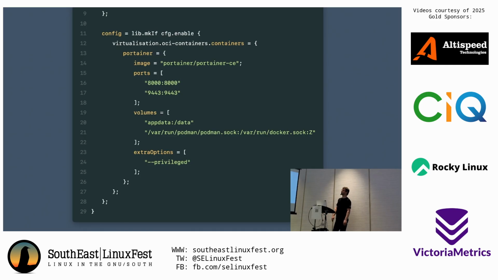And then you can run a container. And again, this container comes with all those conveniences of a Nix service. It gets a systemd unit. And then I get all of the systemd niceties and conveniences, and tie-ins to observability and backups and all of that fun stuff. So it's pretty straightforward, right? We can make modules. Those modules can have options, and then those options can enable other modules and enable options in those other modules.